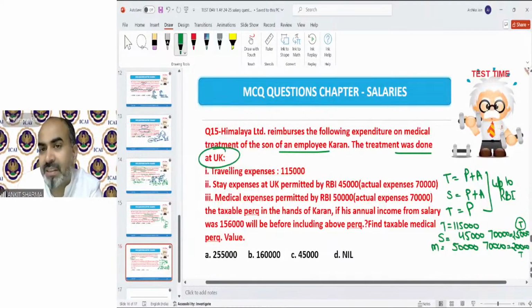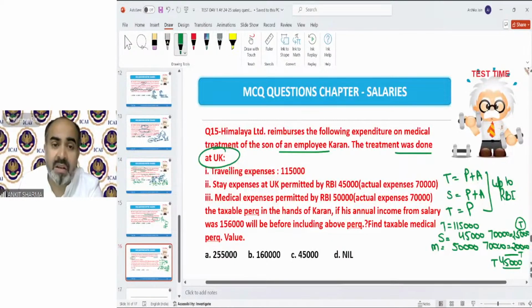So total taxability. Okay, Sunil Kumar, you can ask your query. Just give me a minute, then you can ask it. Let me complete this MCQ. So 45,000 is going to be taxable on the basis of this medical perquisite. Clear?